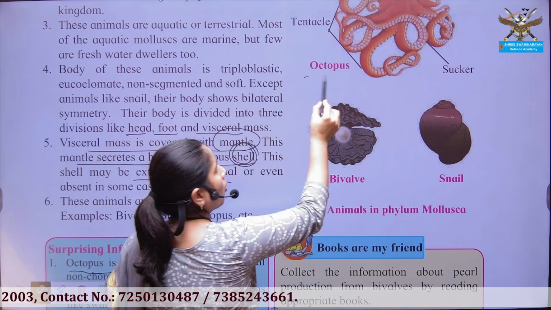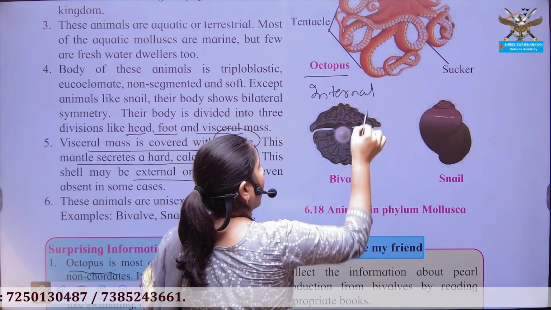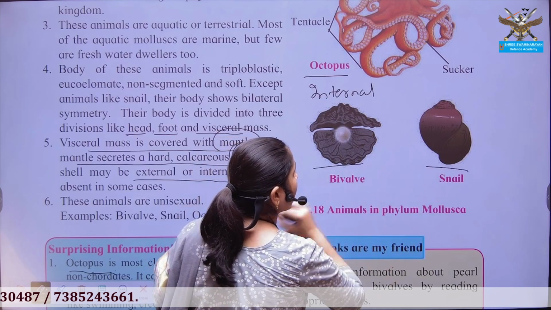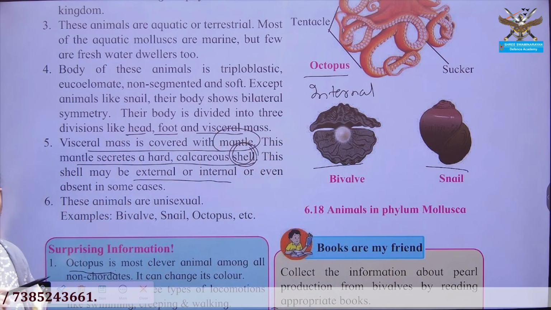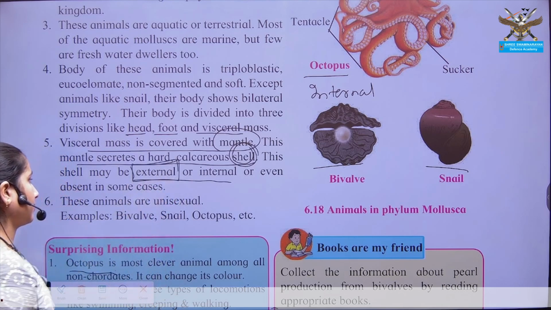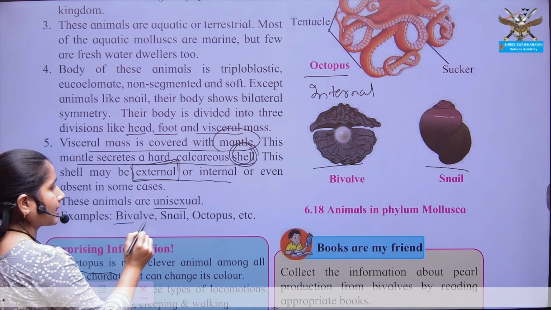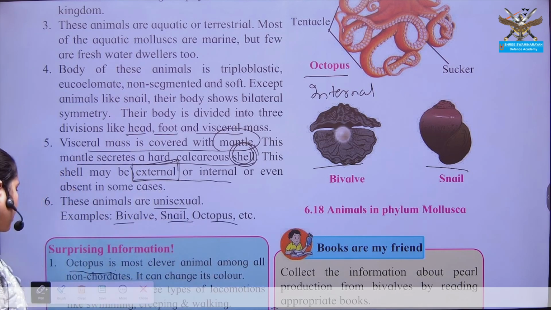In the case of octopus, it is internal, and in the case of snail and bivalves like the pearl oyster, from which you get the pearl, it is an external shell. Organisms are again unisexual. Examples are snail and octopus.